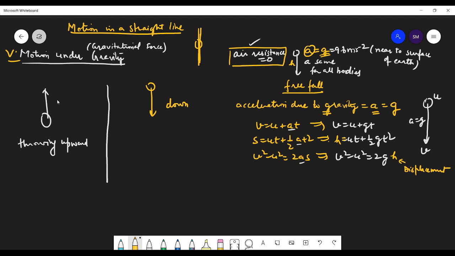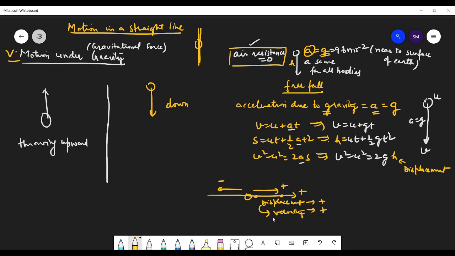Now we need to take certain assumptions. When we were moving on the horizontal line, we took this direction as the positive direction and this direction as the negative direction. If the body was displaced from this point to this point, towards the right in the positive direction, we take the displacement as positive. And if displacement was positive, as a result velocity was also positive. So the direction of displacement and velocity will be the same.